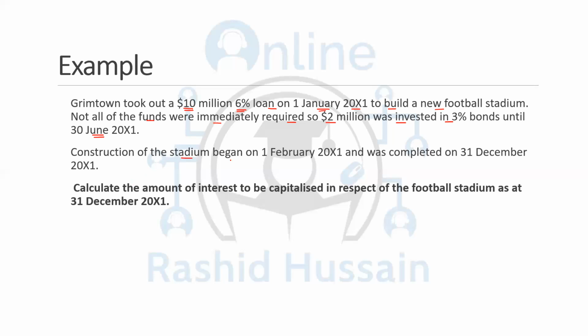The construction of the stadium began on 1st February 2001 and was completed on 31st December 2001. So how many months are these? These are 11 months. Calculate the amount of the interest to be capitalized in respect of the football stadium as at 31st December 2001. So first of all, you're going to take 10 million, the amount which you have taken, multiply by 6%. Now this 6% is per annum. We need to see how many months we're going to take. So it's 1st February to 31st December. These are the 11 months, 11 by 12.